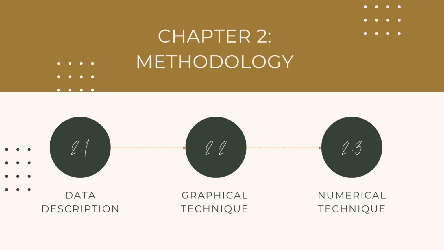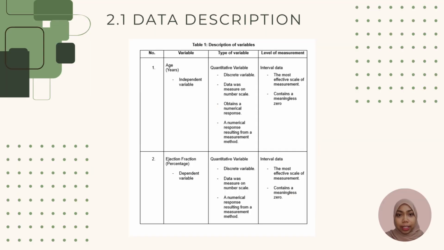Now, I will talk about the second chapter, which is methodology. In this chapter, it has 3 main subtopics, which are 2.1 data description, 2.2 graphical technique, and 2.3 numerical technique. Okay, here is 2.1, which is data description. As you can see, this is the table of description of variables.